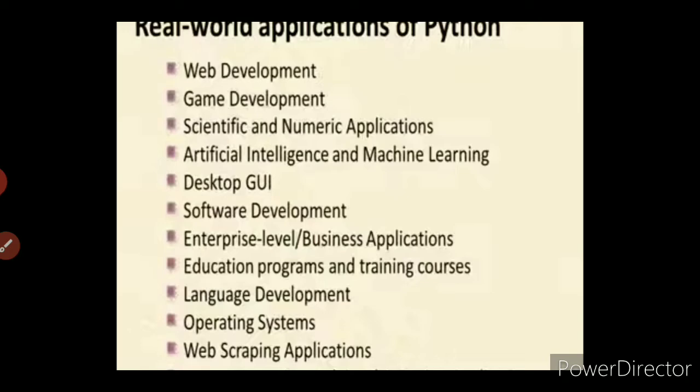What do you mean by GUI? It's a graphical user interface. Then software development, enterprise level and business applications, education programs and training courses, language development, operating systems and web scraping applications. These are our real world applications which use the Python programming language for the development process.